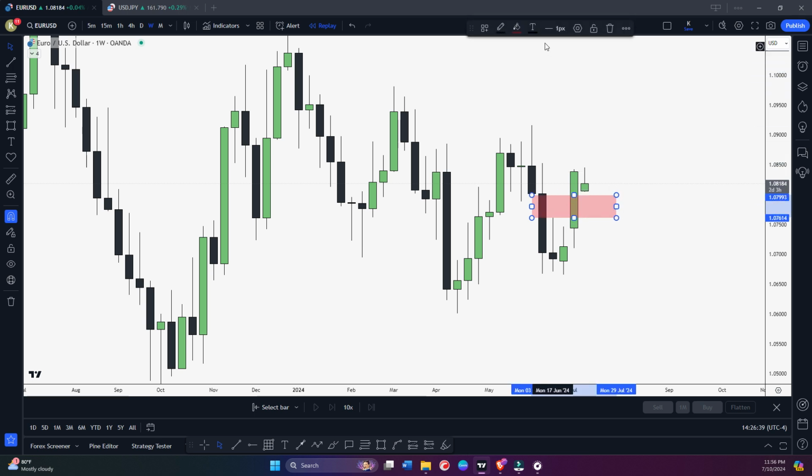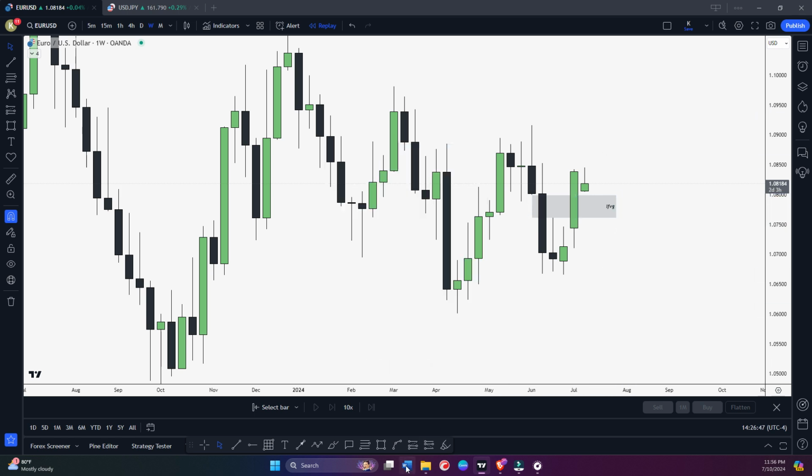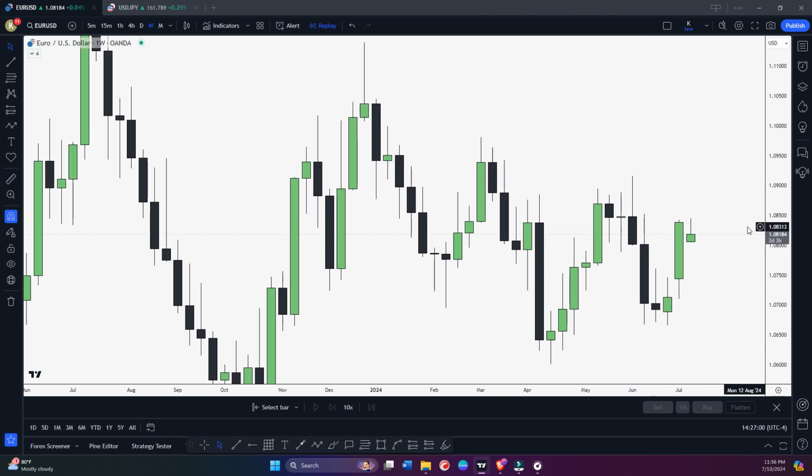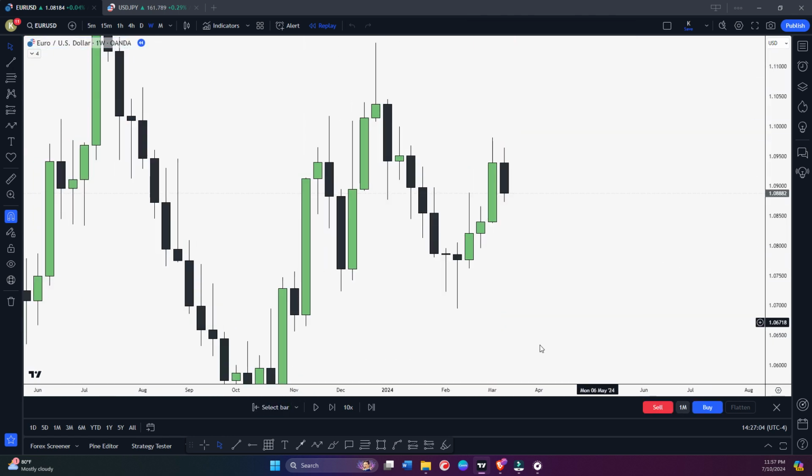So what does this become? It becomes an inverted fair value gap, right? Inverted fair value gap. Sorry, spelling mistake. So what we're expecting is that price can take support here and continue trading higher. Okay. So basically resistance turns to support. And let me do a replay so you can see an opposite example as well.